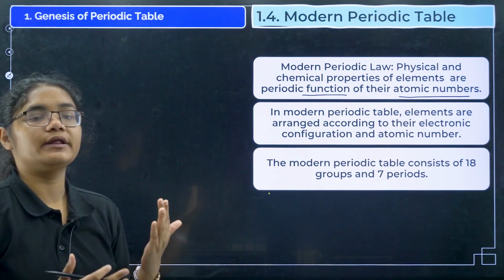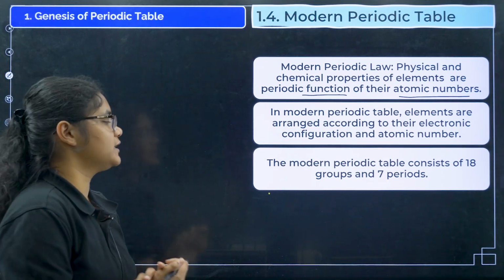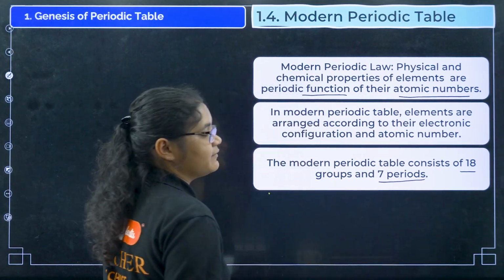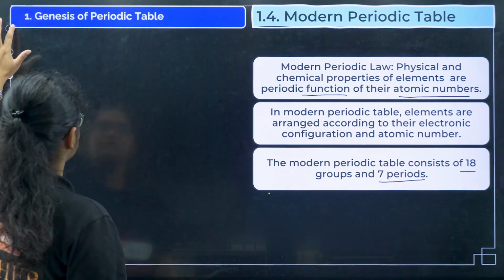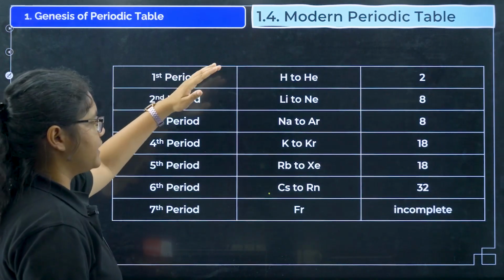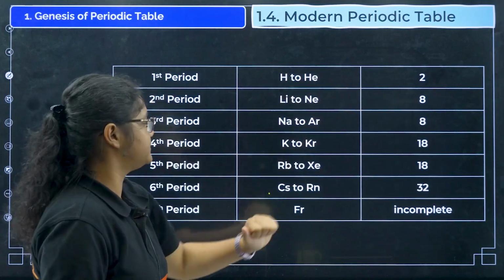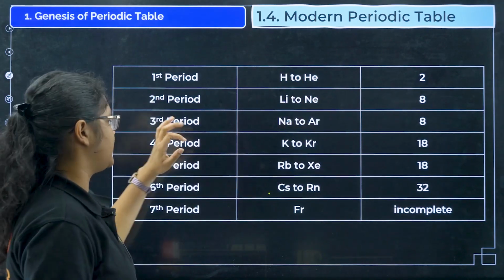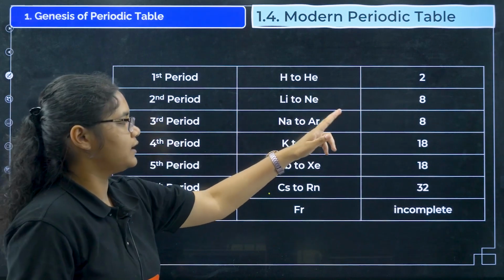It was done according to the electronic configuration and the atomic number. Here also we have 18 groups and 7 periods. Okay. So now you can see the first period is hydrogen and helium, number of elements is 2. In the second period you have lithium to neon, number of elements is 8. Third period sodium to argon, again 8.